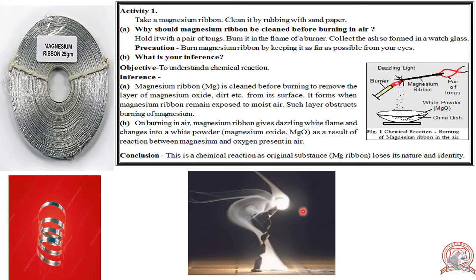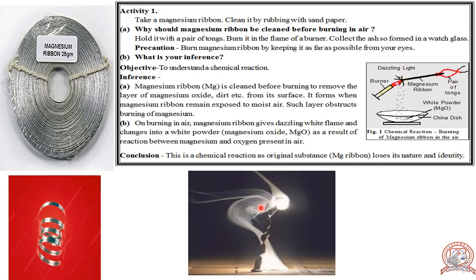Okay, and it burns with dazzling white flame. You can see a dazzling white flame. Dazzling means bright white flame. Okay. So magnesium reacts with oxygen in the air and gives magnesium oxide.